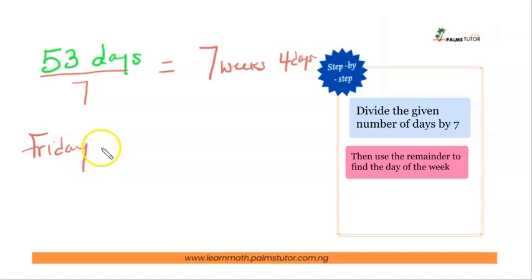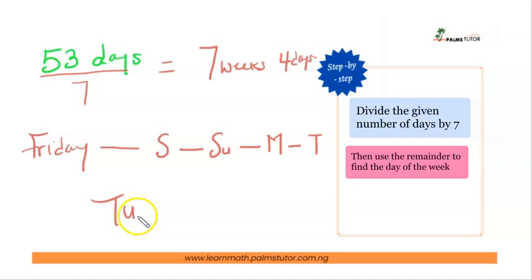So after Friday, I have Saturday, 1 day. I have Sunday, the 2nd day. Then I have Monday, the next day. Then what? Tuesday. So that means 53 days from now, the day of the week is going to be, am I spelling this correctly? Yes, it's going to be Tuesday. So that's how to solve this type of question.